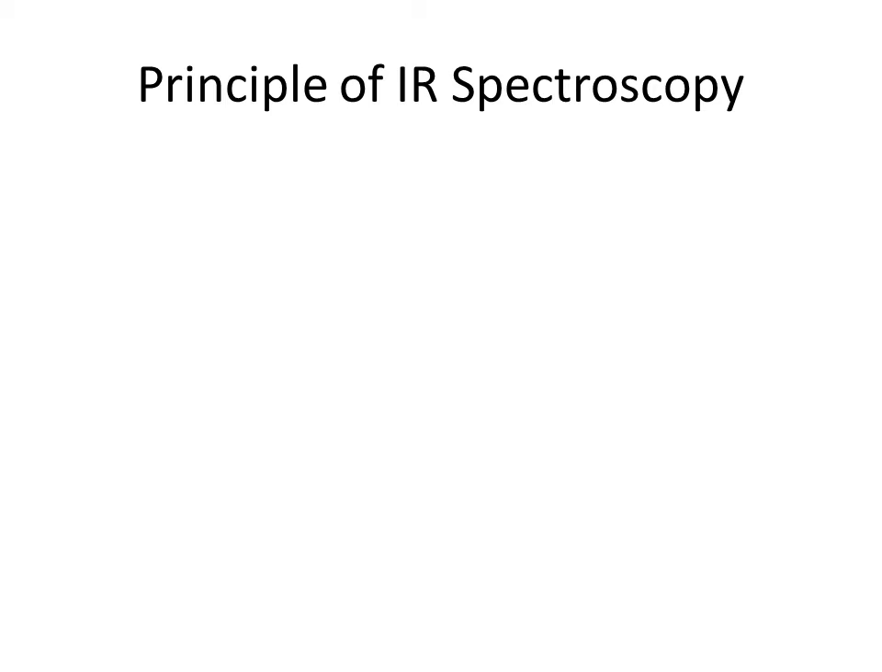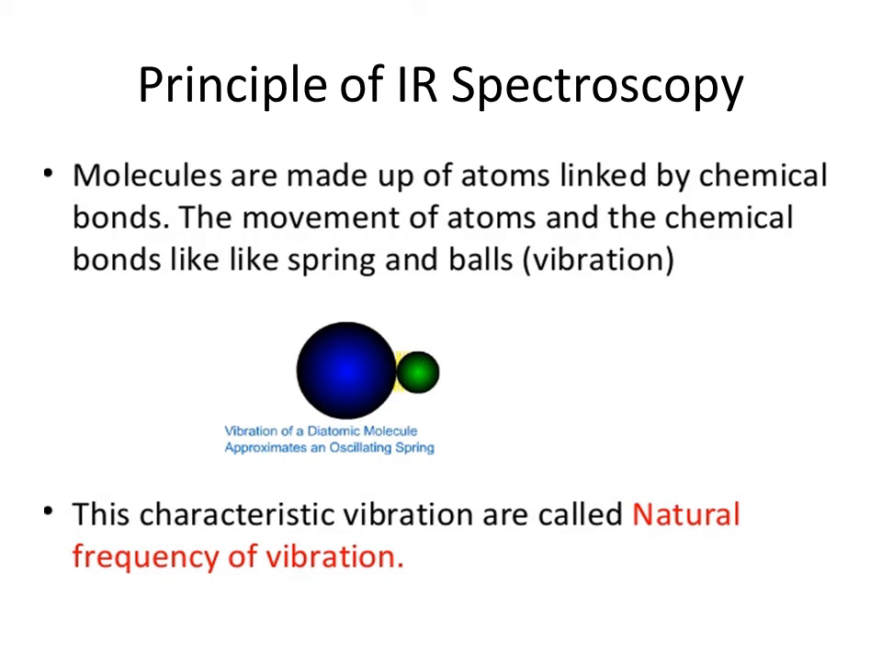Now, we are going to see the principle by which a molecule can absorb IR radiations. First, molecules are made up of atoms, as you already know. All molecules are made up of atoms linked by chemical bonds. Care should be taken that not all the chemical bonds of a molecule are capable of absorbing IR radiations.